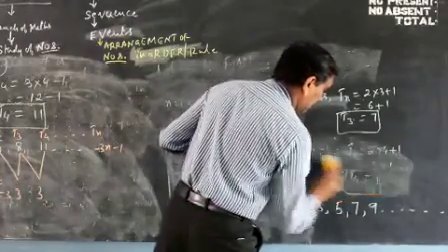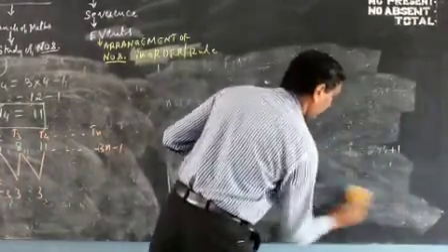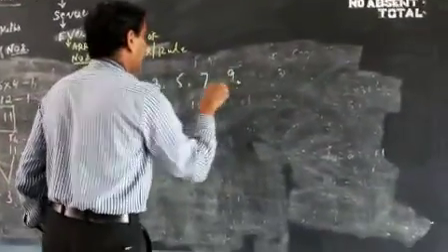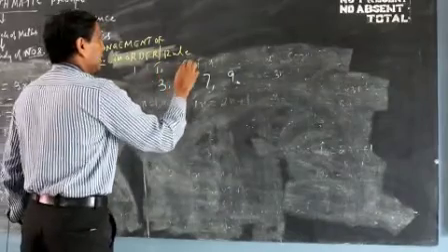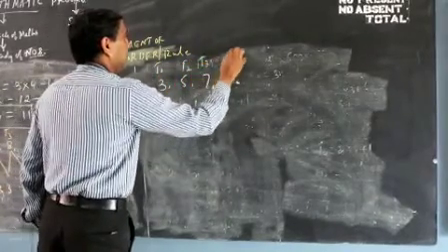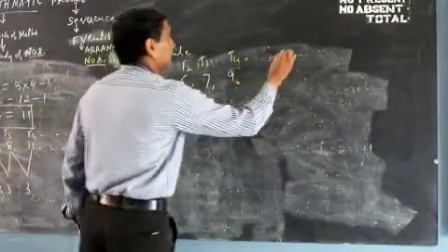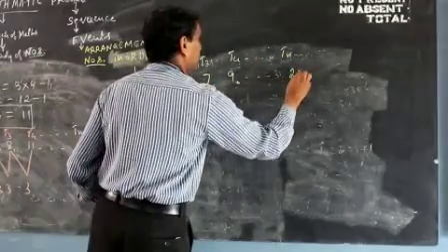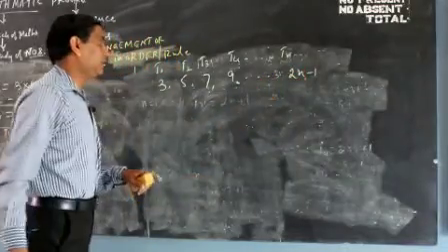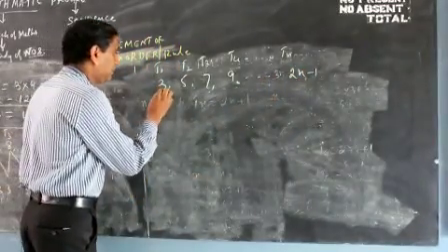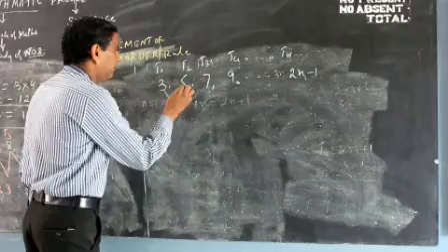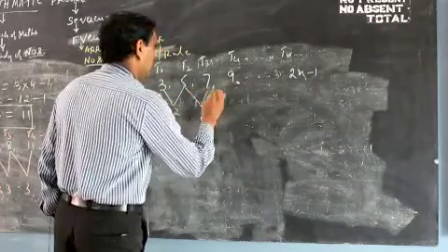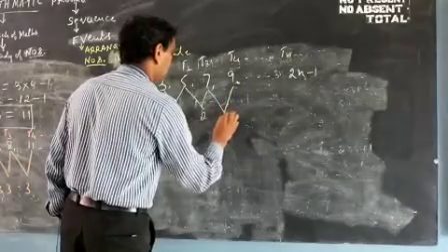What is the sequence we got? 3, 5, 7, 9. Look at the first term, second term, third term, fourth term, and so on. The nth term is Tn. What is the sequence given? 2n minus 1 is the last term or nth term of the sequence. Look at the difference between any two consecutive terms. 5 minus 3 is 2. 7 minus 5 is 2. 9 minus 7 is 2.